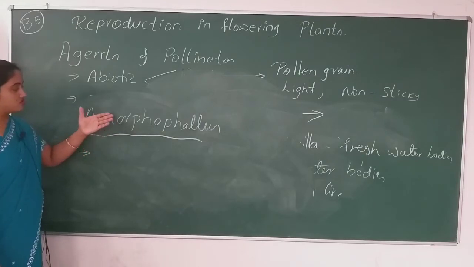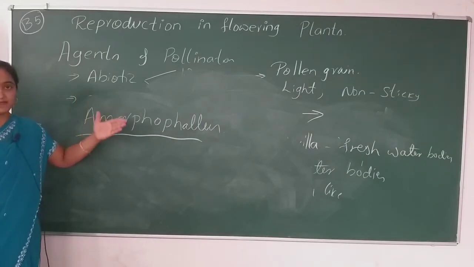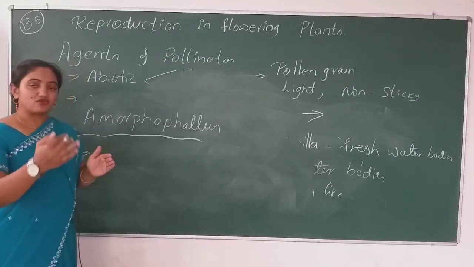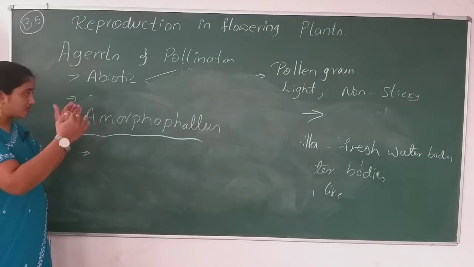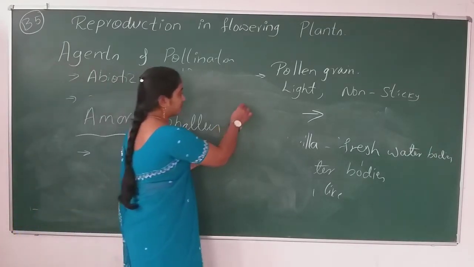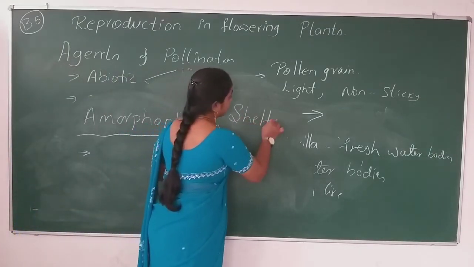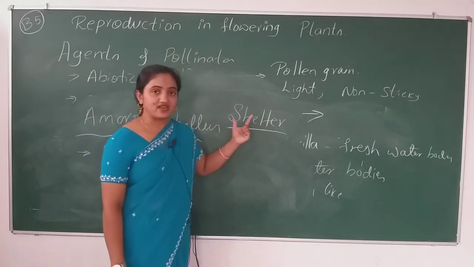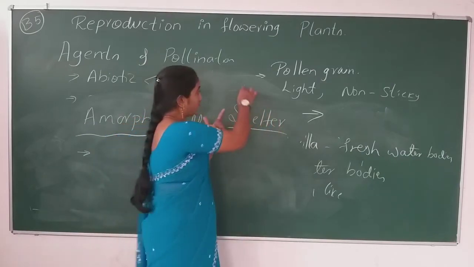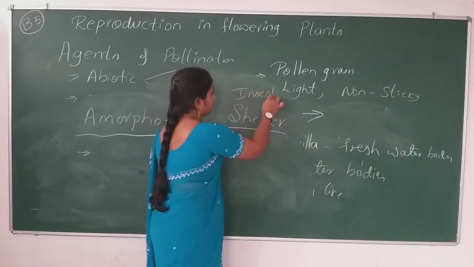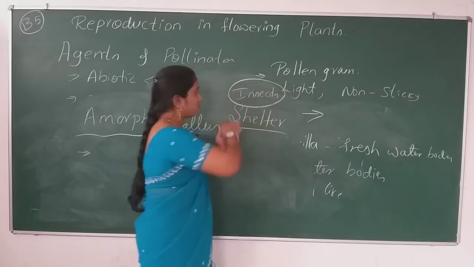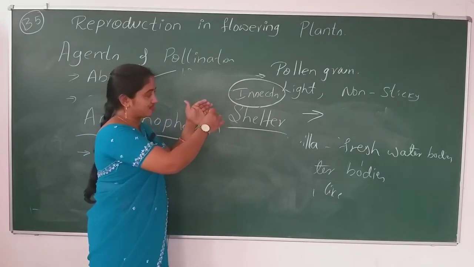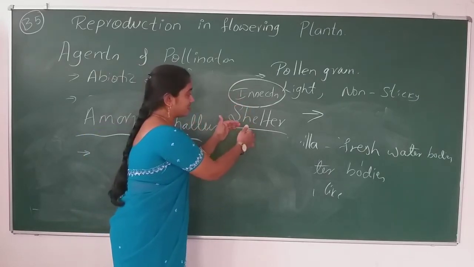Not only all those, some plants, some species are there. They not only give the nectar, they not only attract the insects, but they also give shelter to the insects. If the flower is giving a shelter to lay the eggs of this insect, the insect does not leave the flower. It will remain in the flower, like if it lays the eggs in the flower.